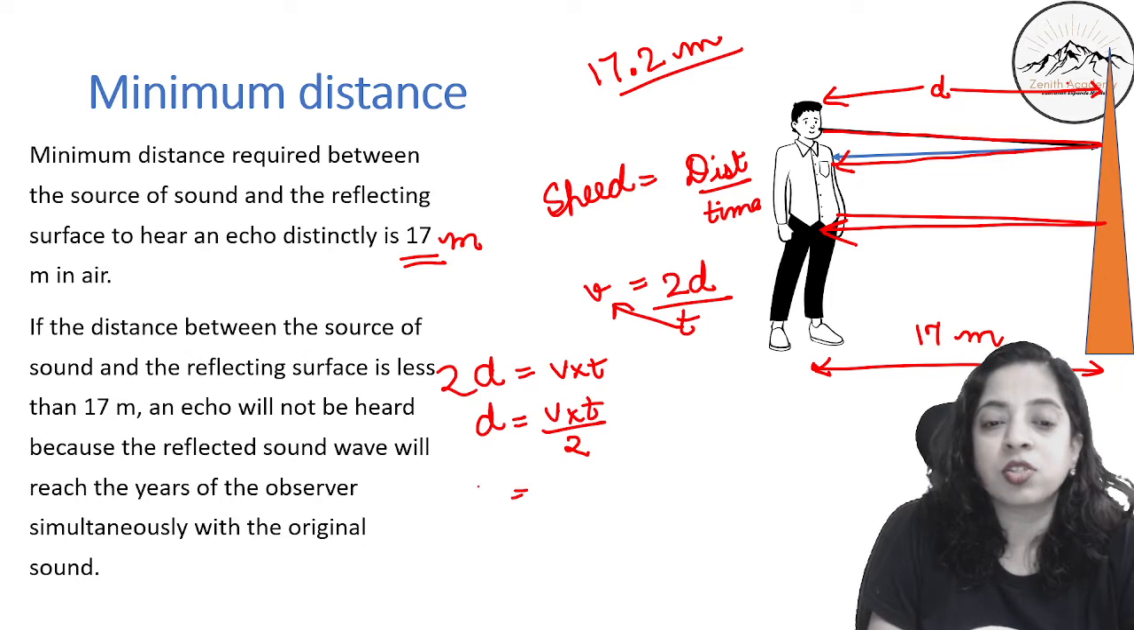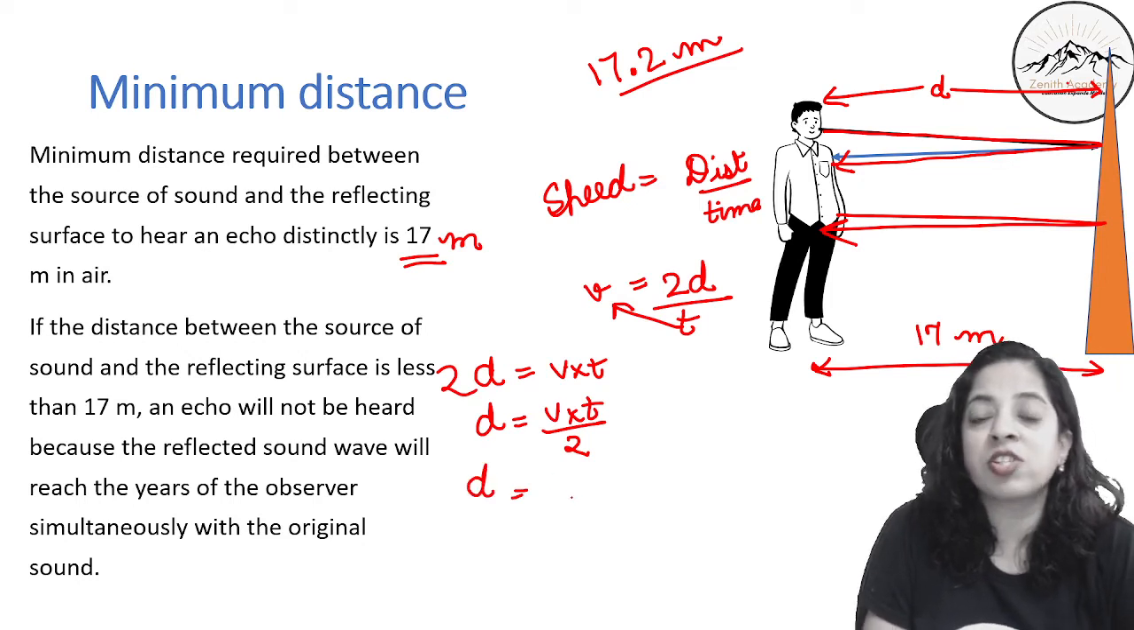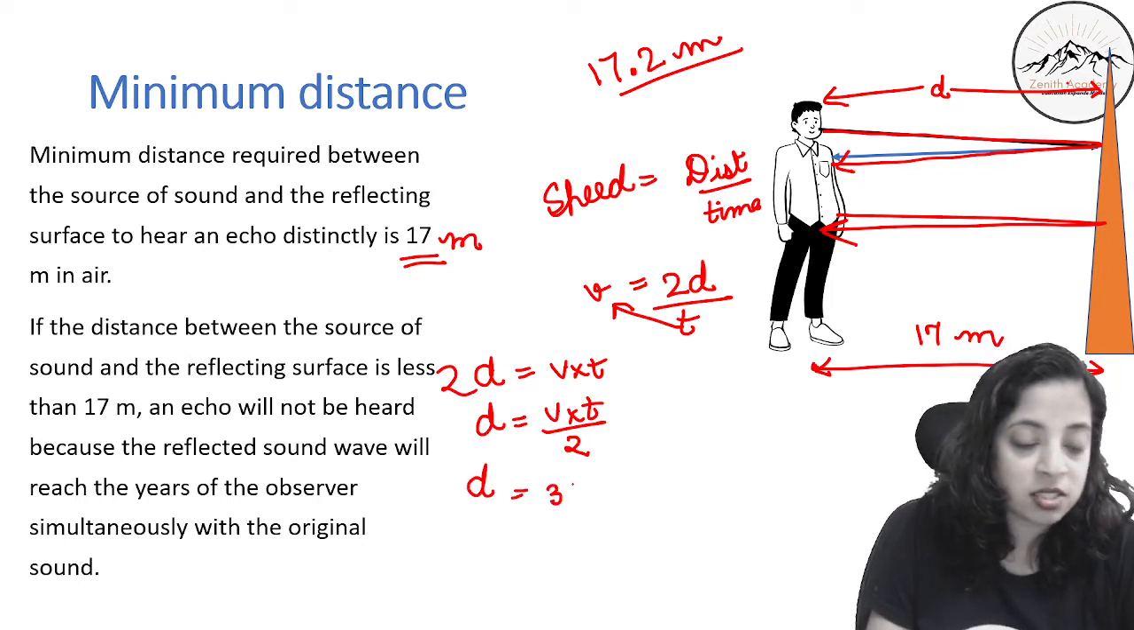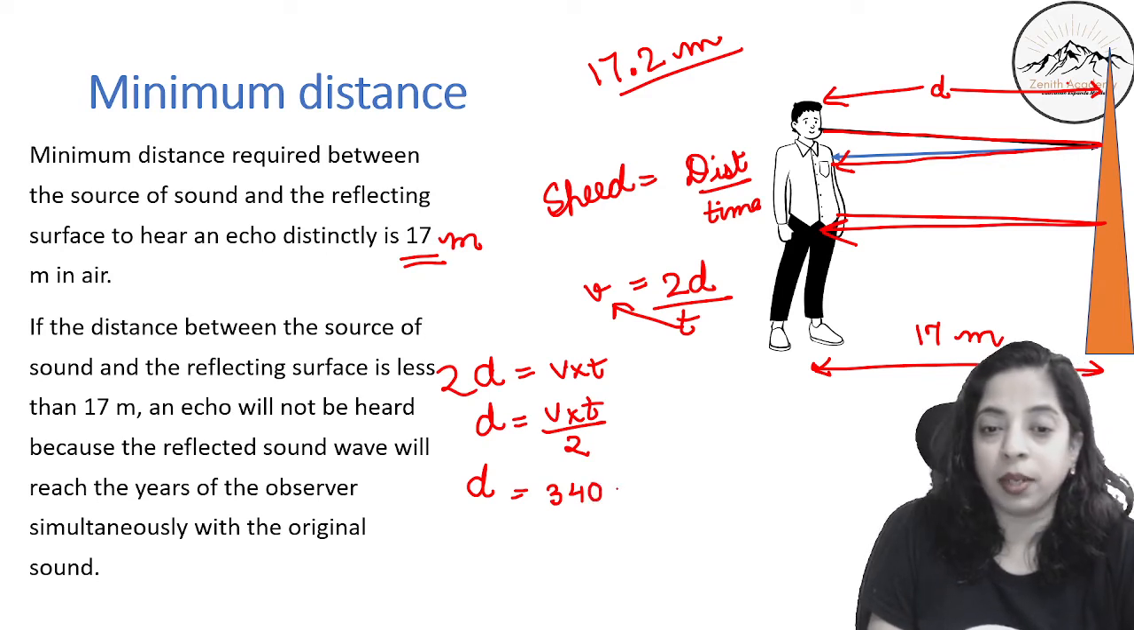Now what is the velocity? So the distance will be how much? What is the velocity of sound in air? It is taken as 340. Okay. And minimum time is 0.1 second. If I divide it by 2, I will get 17.